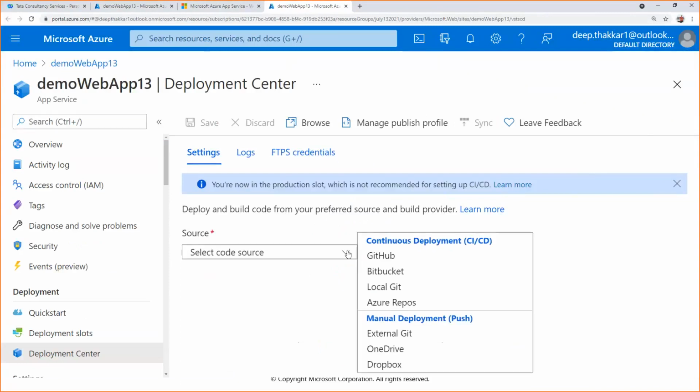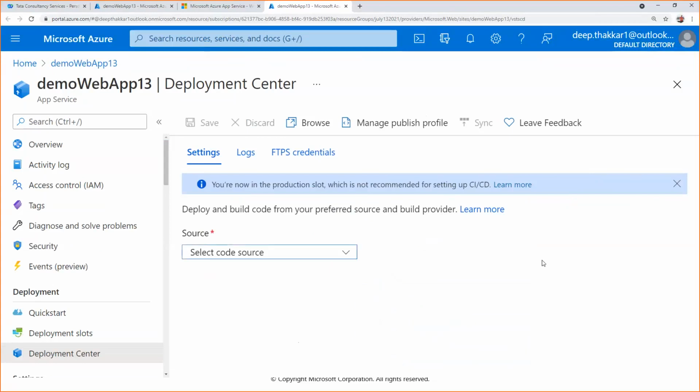From here you can select your source code, what code you want to deploy. There are multiple options: GitHub, Bitbucket, local Git, Azure repositories, and manual deployment from external Git, OneDrive, Dropbox. From these many locations you can select the code you want to deploy using this website.